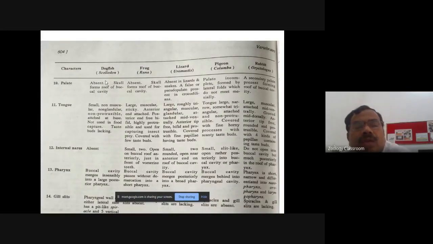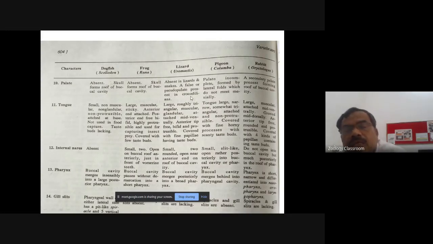So in case of fish, Scoliodon, this palate is absent, and the skull forms the roof of the buccal cavity. Again, in frog, it is also absent. The skull forms the roof of the buccal cavity. In lizard and snake, it is absent, but a false or pseudopalate is present in crocodilians.